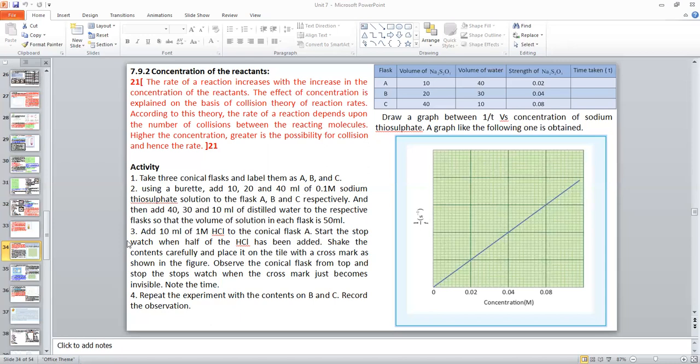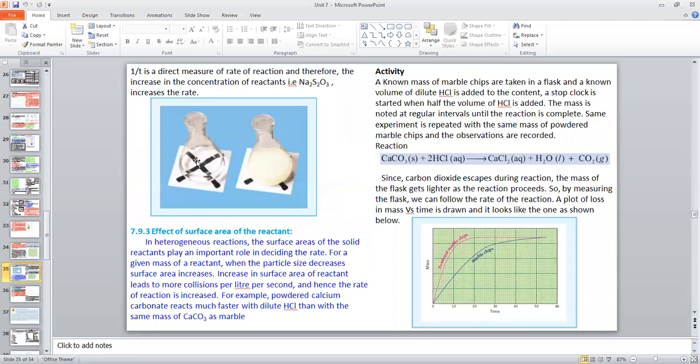Then you see, add 10 ml of 1 M hydrochloric acid to the conical flask A. Start the stopwatch when half of the HCl has been added. Shake the contents carefully and place it on the tile with a cross mark as shown in the figure. This is the figure, you see one cross mark is there. Above the cross mark we place a conical flask.